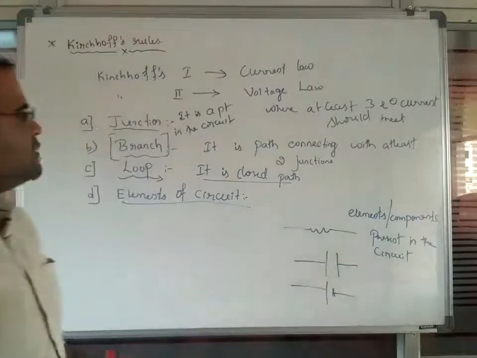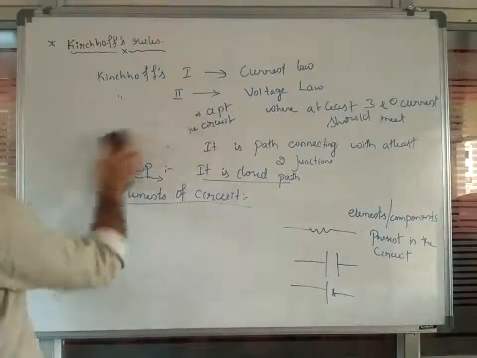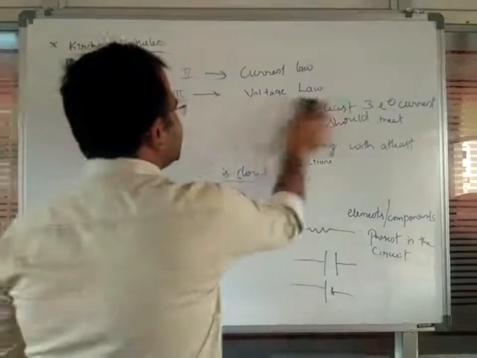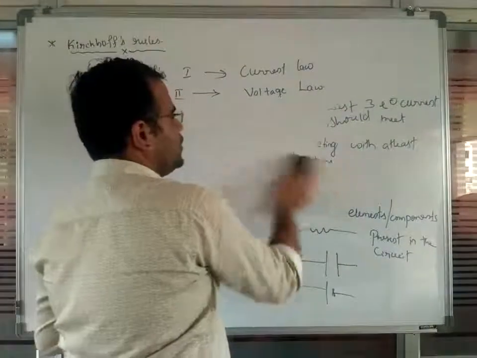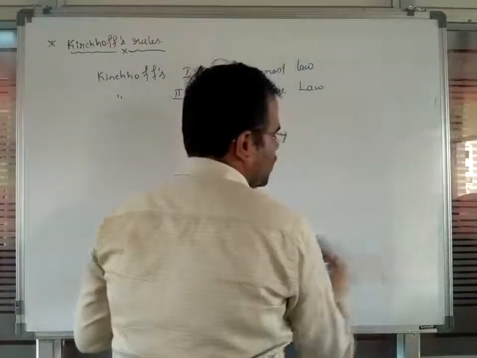Now, after getting these terms, we are going to discuss Kirchhoff's first law as well as Kirchhoff's second law here. In order to understand, we'll start with the first law. So this is Kirchhoff's first law.